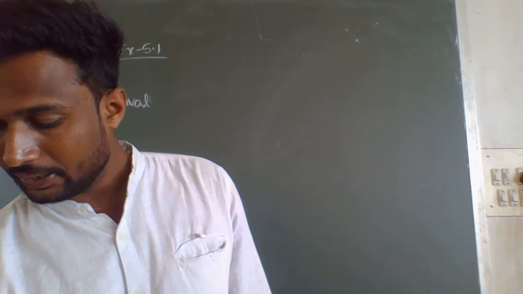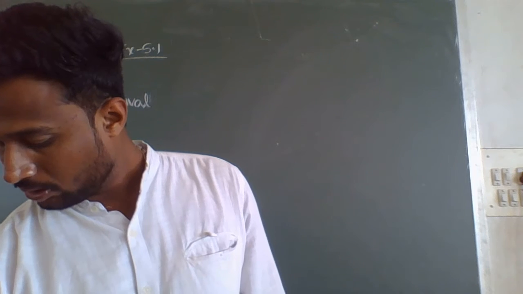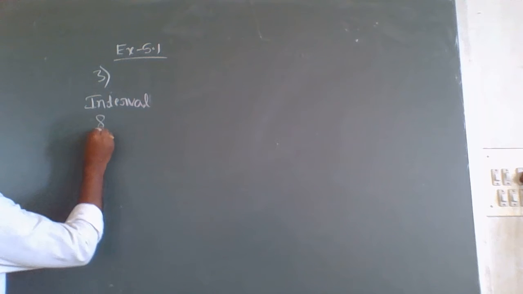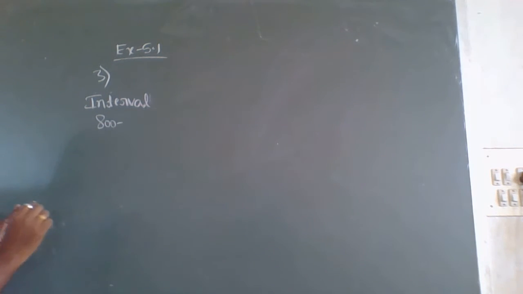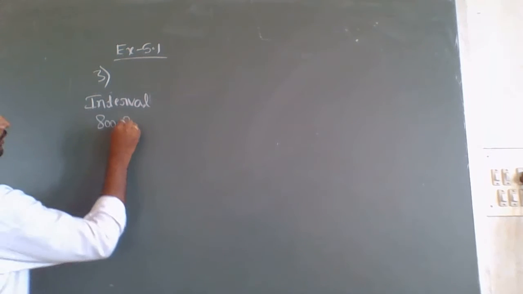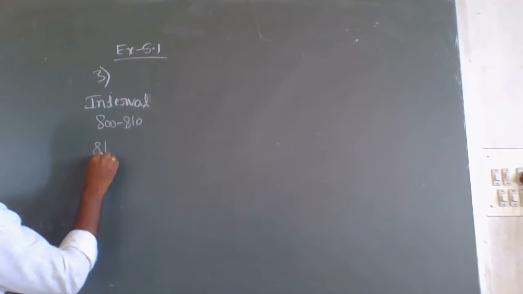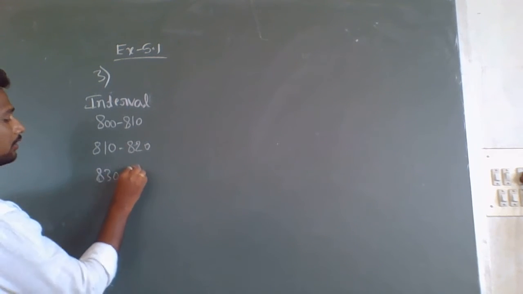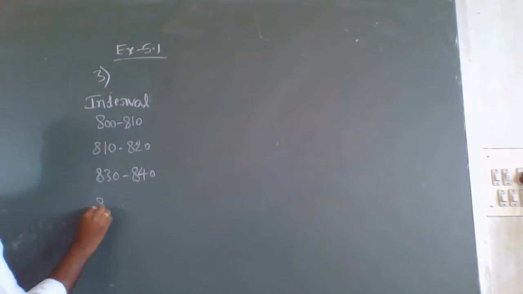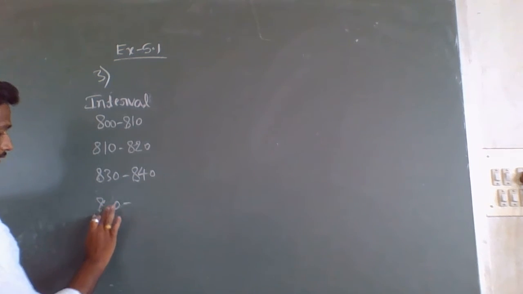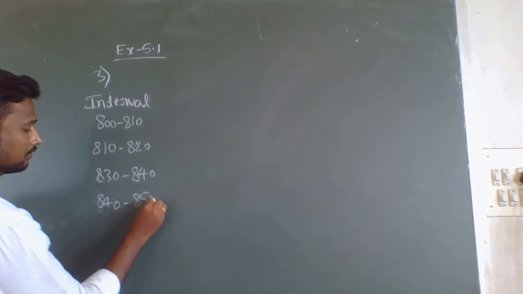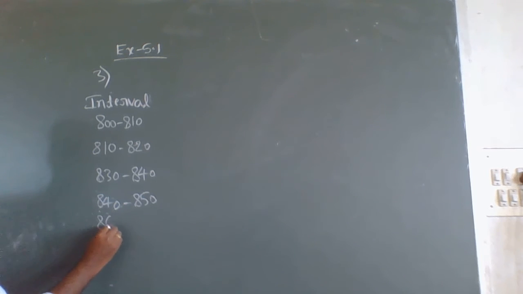Up to 890 is there, so I will consider up to 900. First, 800 to 810, next 810 to 820, then 840 to 850, next 860,